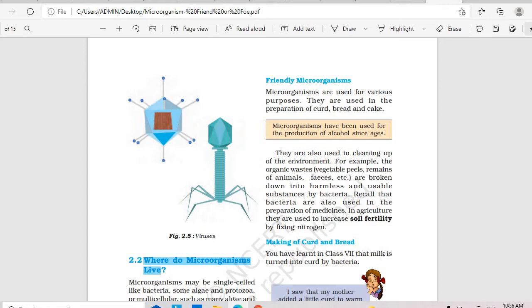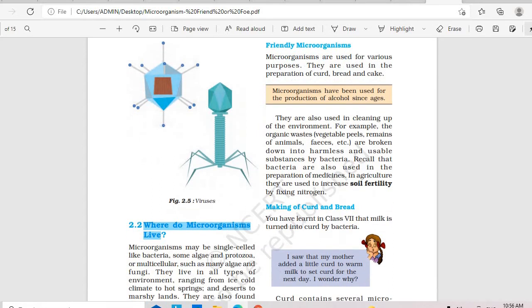And the second thing is again the dough. You must be aware of making dosas and idlis. Your mom grinds it and mixes it with her hand, and the next day the batter would have risen up. How does it happen and why does it happen? Because when we mix it with a hand, our hand contains some good bacteria and yeast, and they help in the process of fermentation.